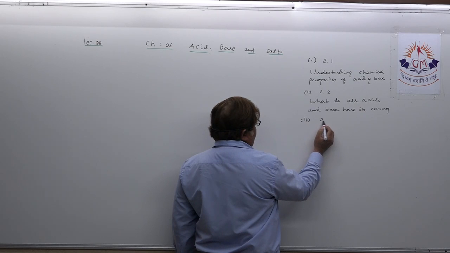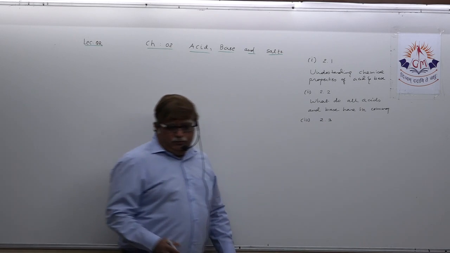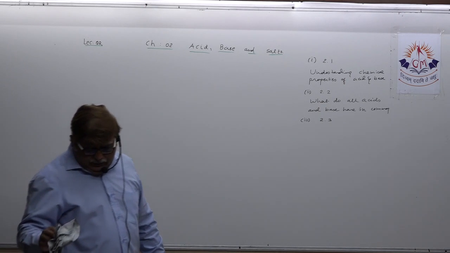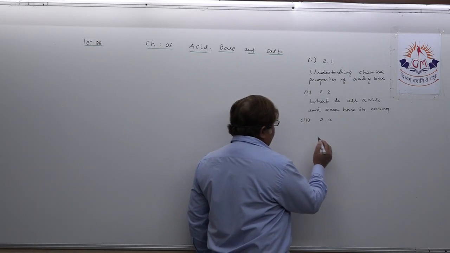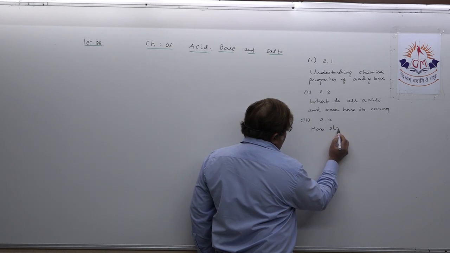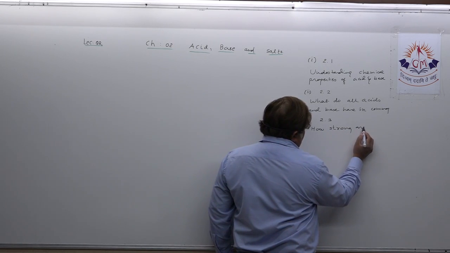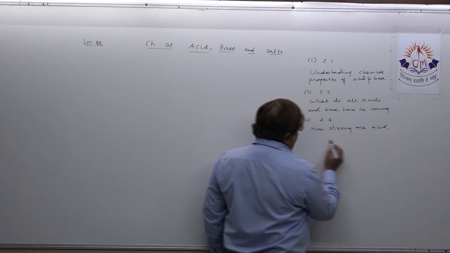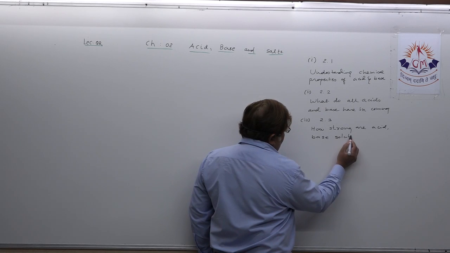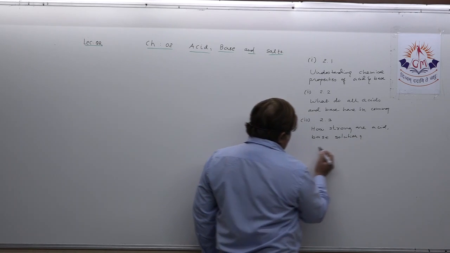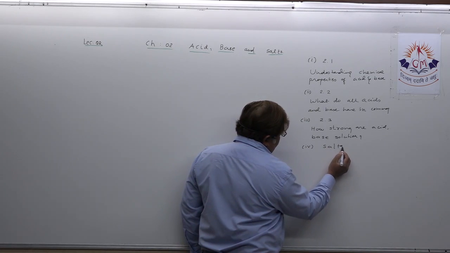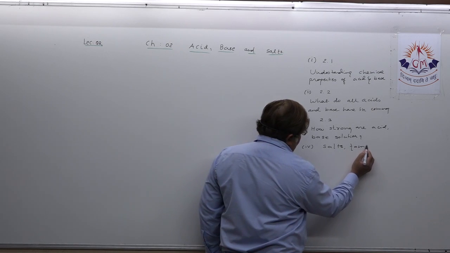The third topic is topic 2.3, that is the strength of acid and base: how strong are acid and base solutions? This is the third topic. And the fourth topic is about salts and the family of salts.